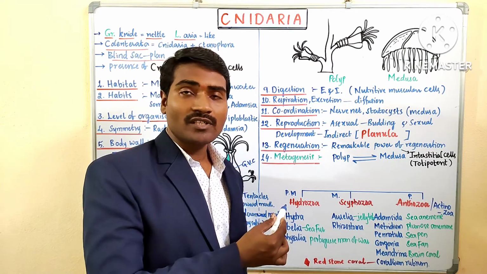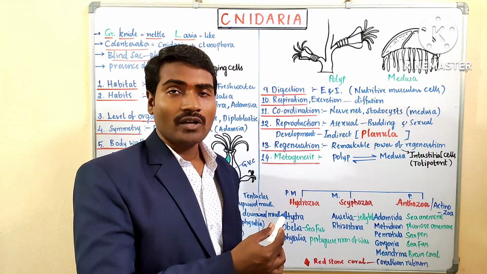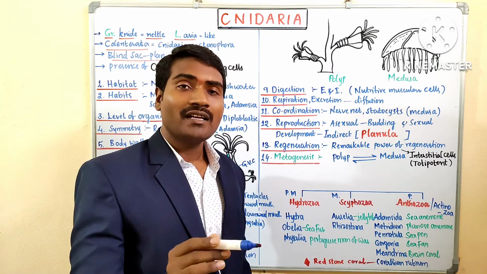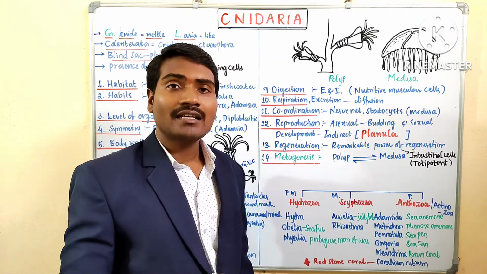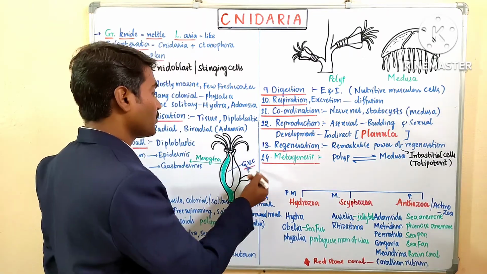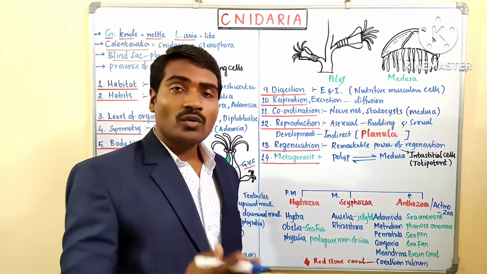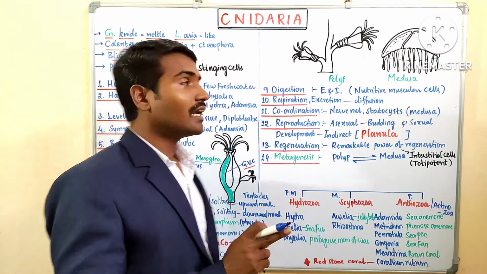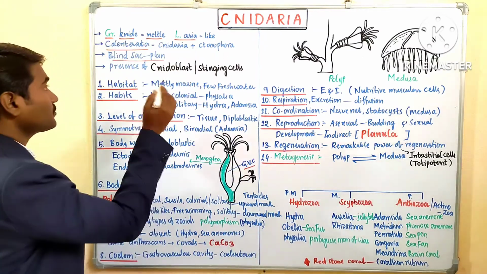The digestive system is not completely developed. This is the tissue level of organization, but there is a cavity inside the body called the gastrovascular cavity. The gastrovascular cavity has a single opening, and that is called a blind sac plan.